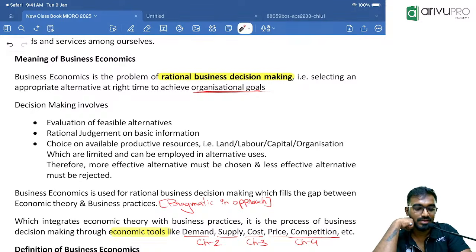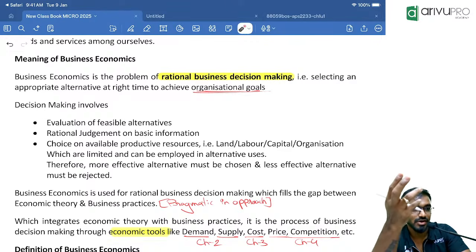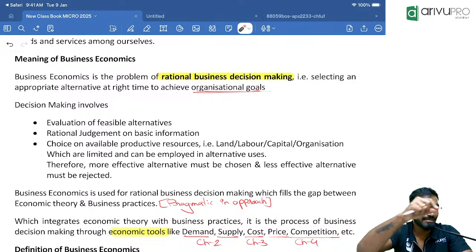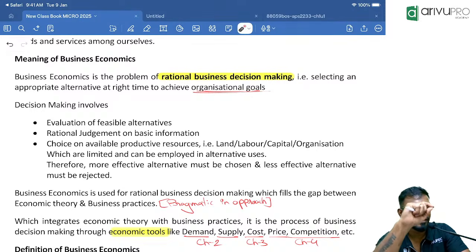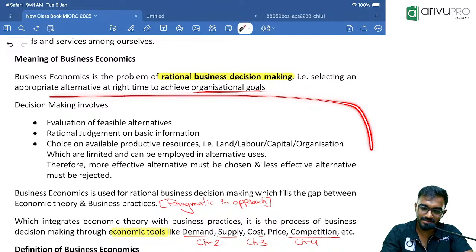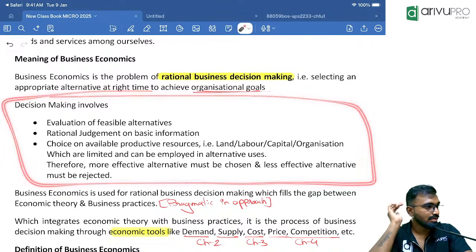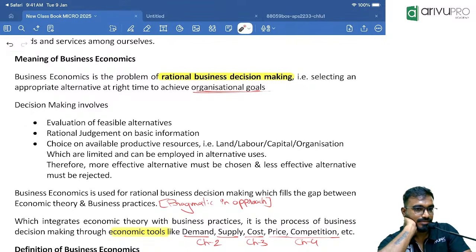Okay. Next, below that, write that example. Shashi Kiran is the CEO of Cadbury. In front of him, there were 3 alternatives. Just write that small example, so that when you see this example alone, automatically the concept will strike your mind. Wherever I give an example, make sure that you include the examples. All of this is given in the study material. You need not write in detail.